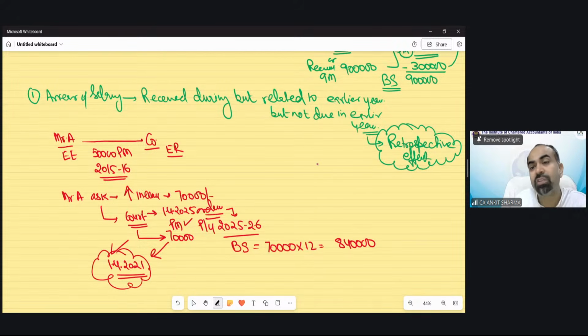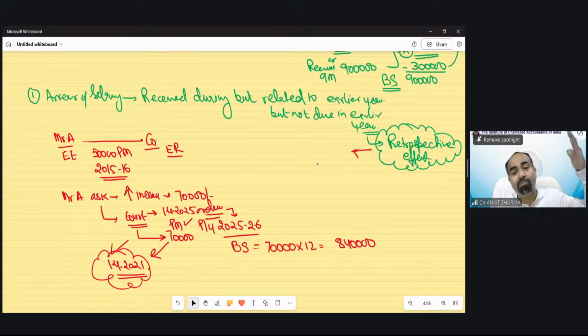So what is the meaning of this word retrospective? To give effect to something from a back date. The order is passed today, 1st April 2025, but it is effective from an old duration. That kind of order, that kind of effect, is called retrospective. Retro means old. It is not prospective. Prospective orders are for future onwards, but retrospective is effective from a back date.